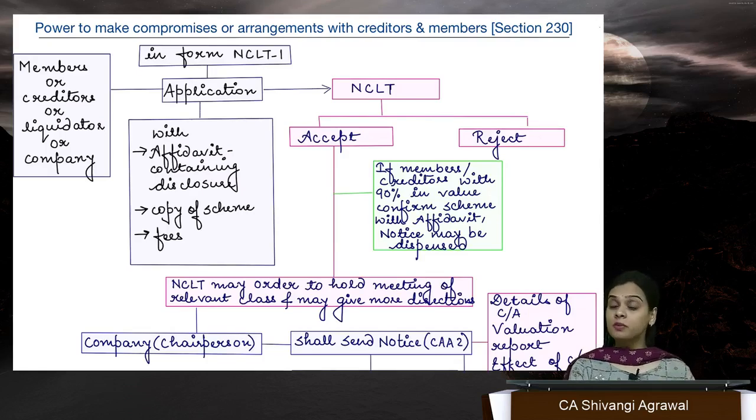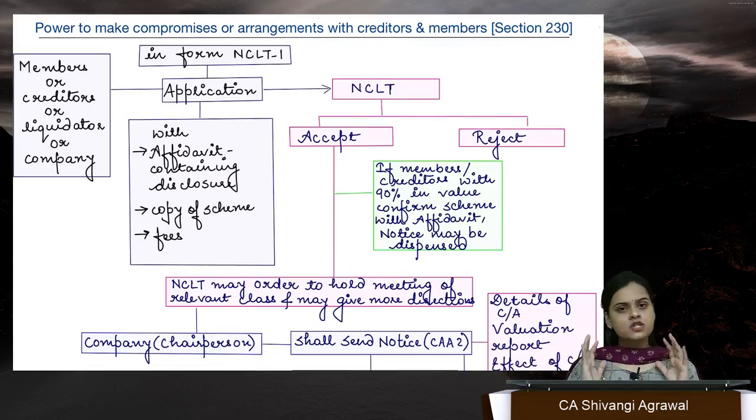Or the merger could be by formation of a new company. So I could say that maybe A plus B is equal to C. So there is a new company which has come into consideration, and two old companies have lost their existence. Now when I switch to amalgamation, amalgamation could be in the nature of merger or could be in the nature of purchase. In the nature of merger, if it satisfies all the criteria, right, and if it doesn't satisfy all the criteria, then it's going to be in the nature of purchase, right?